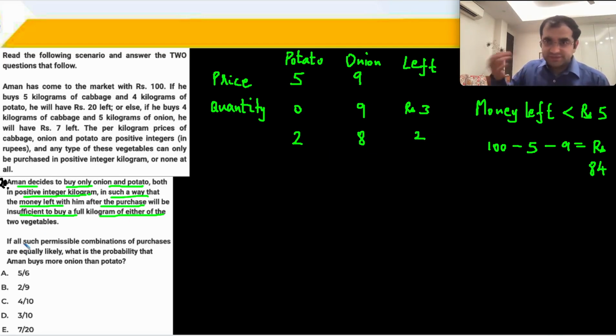Okay, let's read the question at least. If all such permissible combinations of purchases are equally likely, so what I'm doing is that I'm writing down all the combinations of purchases. What is the probability that Aman buys more onion than potato? I will have to count. Total number of outcomes आ जाएगा. We are writing those down. Favorable outcomes क्या होगा जिसमें onion का quantity is greater than potato का quantity, वो कर लेते हैं.